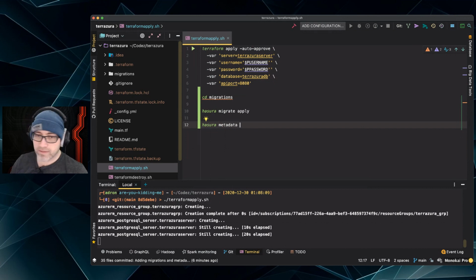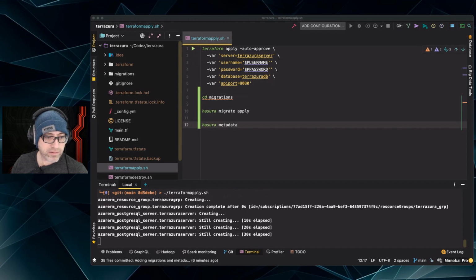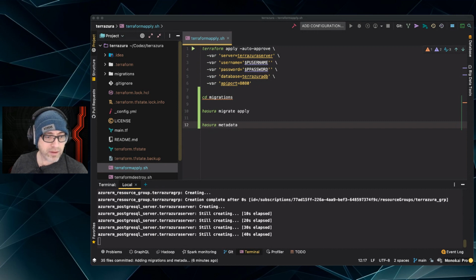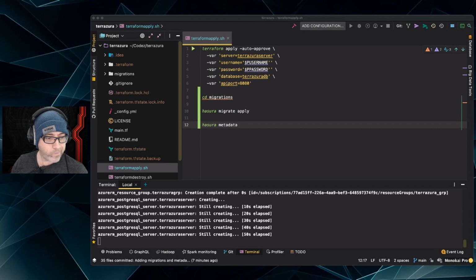I wonder if, I guess, let me look up the syntax real quick. Import, is it import? Metadata apply. Oh yeah, I think it's... Well, I think we'll have to go through the UIs.